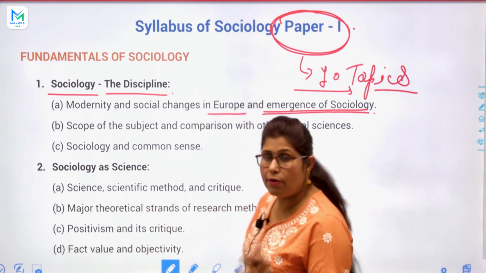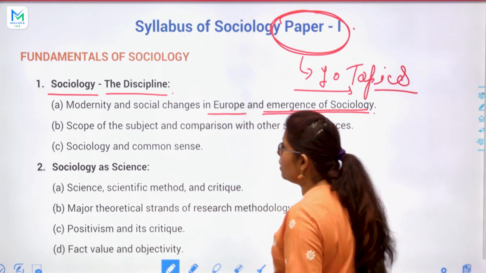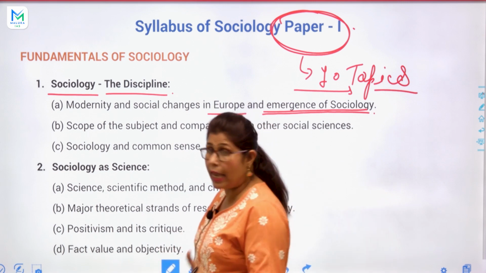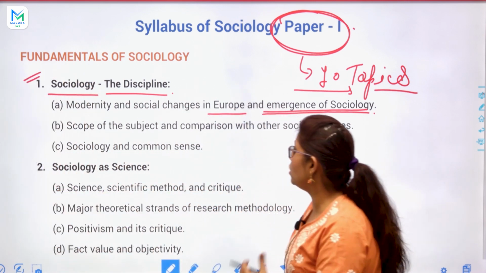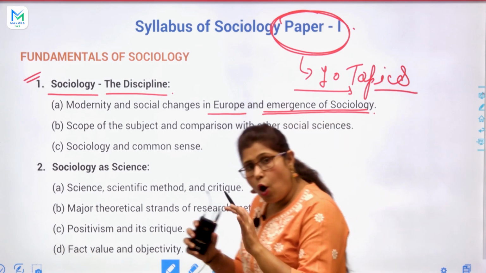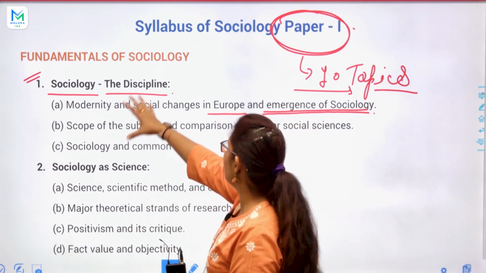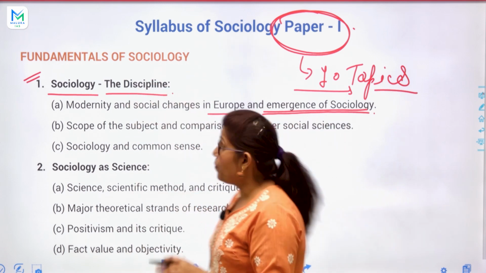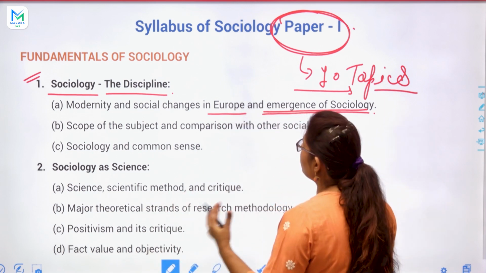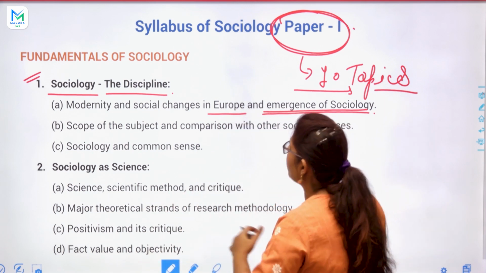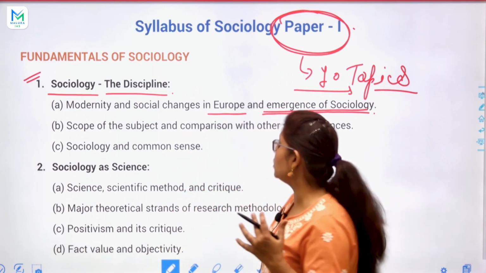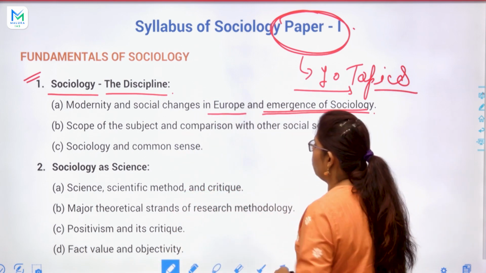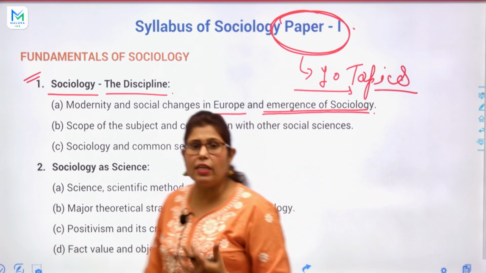First of all, we will start from paper 1, and obviously we will take the first topic, sociology, the discipline, but the whole paper's name is fundamentals of sociology. Modernity and social changes in Europe: how modernity came, how social changes came in Europe. What was the scenario?